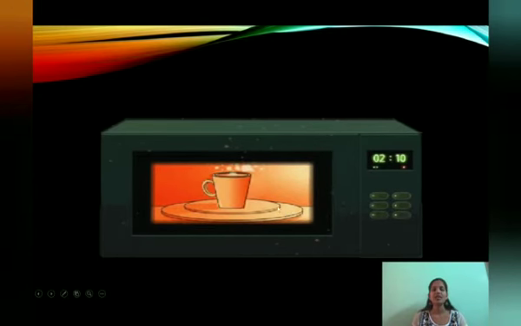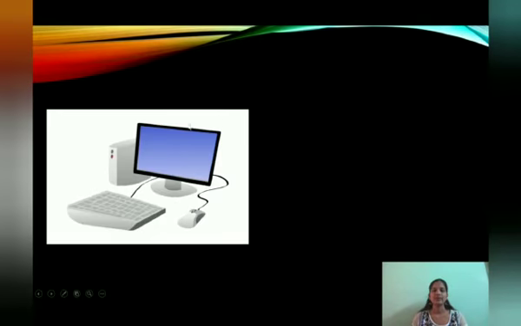Your mom will be baking the cakes, biscuits, right? This oven also works with the electricity. So children, see, some machines are working with the fuel, some machines are working with the electricity, and some machines are working with the human power. So when it comes to the computer, what is this?